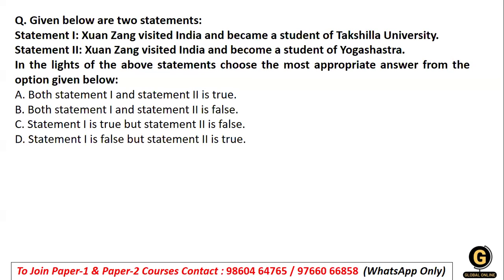He also studied at Takshila, which was one of the important centers, but it had declined and was no longer functioning for Yang Zhang. So he completed his studies from Nalanda University and not Takshila, right? And statement 2 says that he visited India and became a student of Yoga Shastra, which is absolutely correct, but not under Takshila, it was under Nalanda, right?